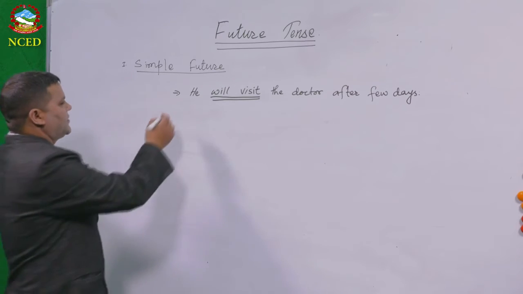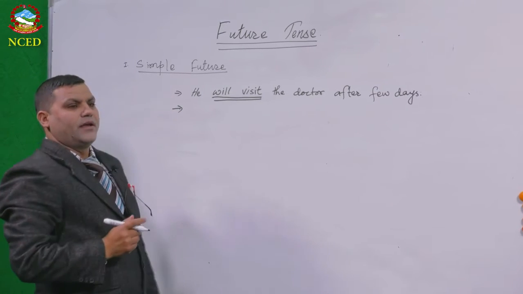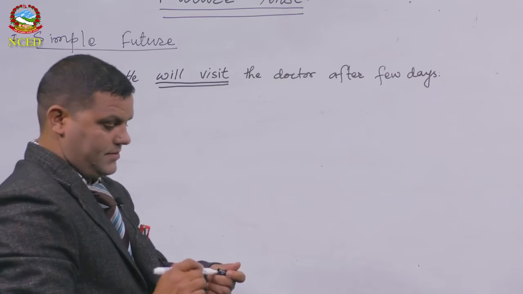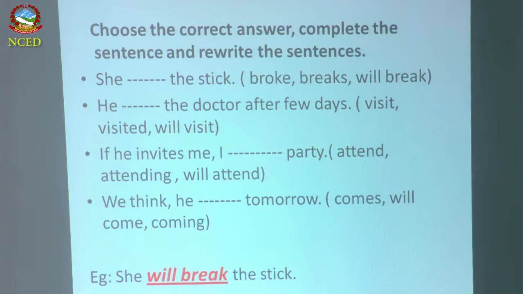Okay. So next one is, let's see. If he invites me, look at that. The question: If he invites me, I dash dash party. Attend, attending, will attend. So how you have to answer this?